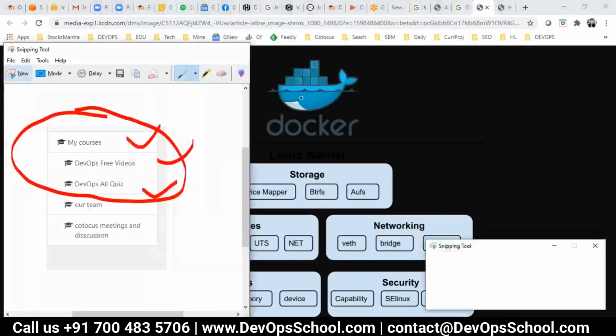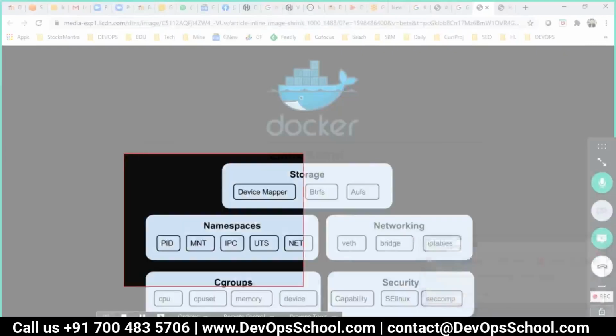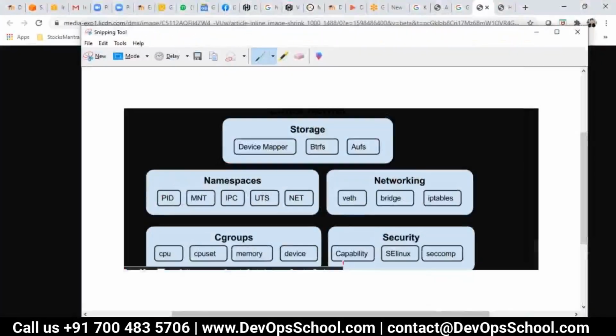So what we have: kernel, look at this here. In the kernel we have a namespace, correct? And we have cgroups, and we have security. So you have namespace, cgroups, security. That's a wonderful image. Actually, I'm lucky I got this image. And then we have storage also, and networking also. So this is your kernel, any kernel.